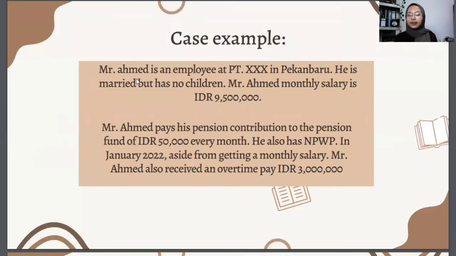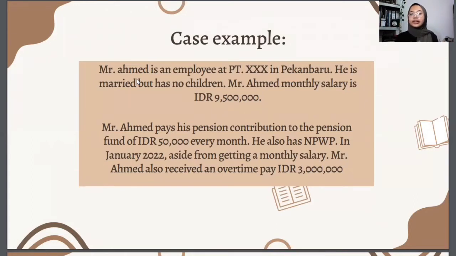Here, I give you one case example of overtime salary from Mr. Ahmed. Mr. Ahmed is working as an employee in PT XXX in Pekanbaru. He is married but has no children, and he has a monthly salary of about 9,500,000 rupiah.